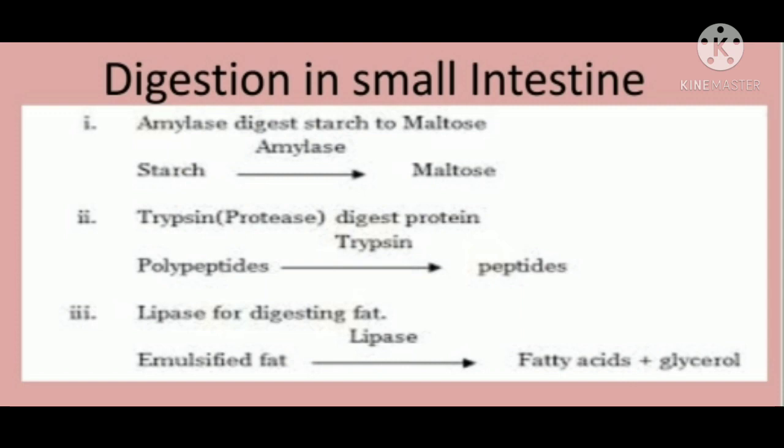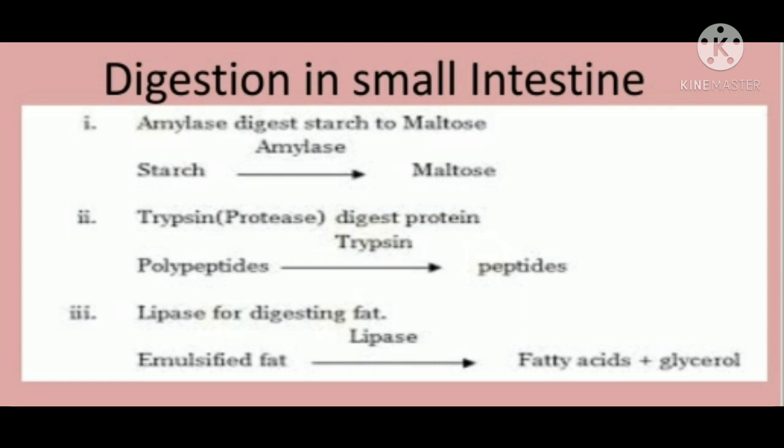That's all about the bile juice. Now we will see regarding the pancreatic juice. Pancreatic juice is secreted by the pancreas and contains pancreatic amylases, lipases and the inactive enzymes trypsinogen and chymotrypsinogen.